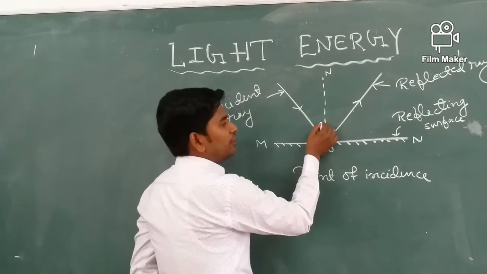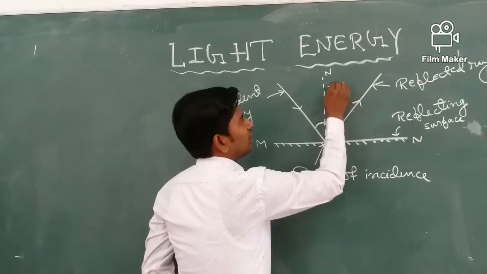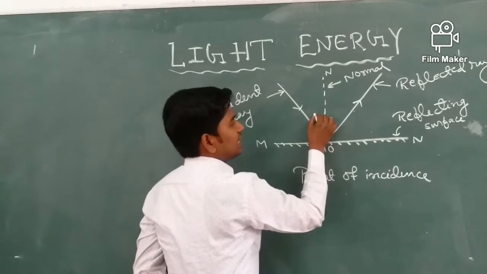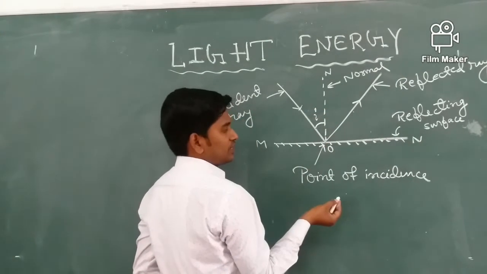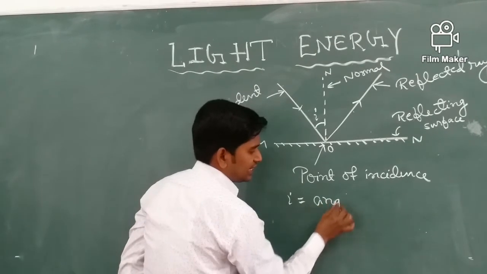The angle formed between incident ray and normal is known as angle of incidence. So I is known as the angle of incidence.